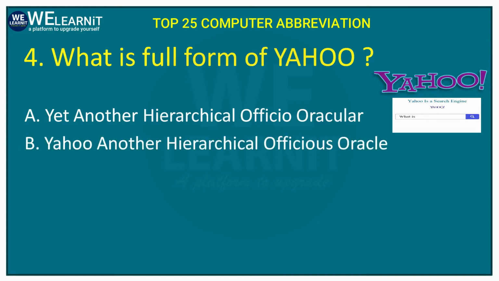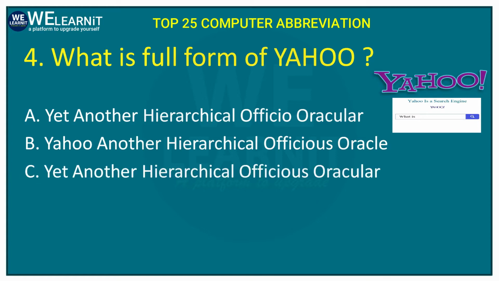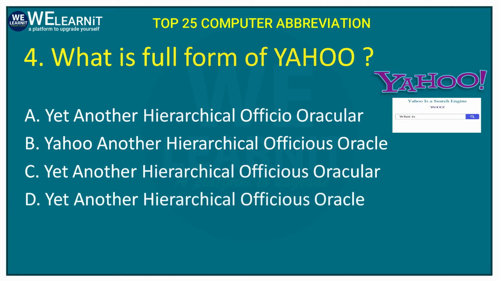Yahoo: Another Hierarchical Officious Oracle and its variants. And the correct answer of this question is D, and that is Another Hierarchical Officious Oracle.